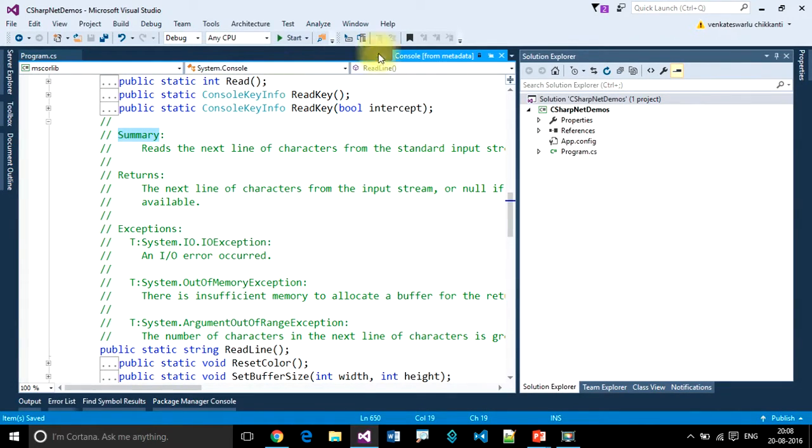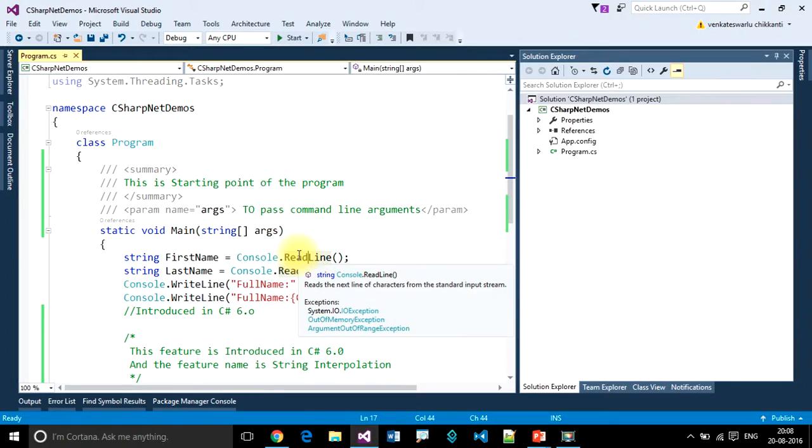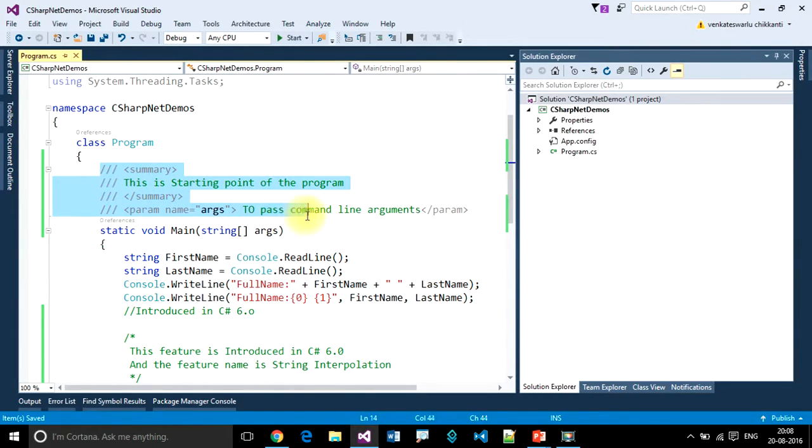This is inside summary. So we just looked at that comment placed by Microsoft. Like that, if we want to provide documentation based comments, we can use documentation comments, which are XML based.